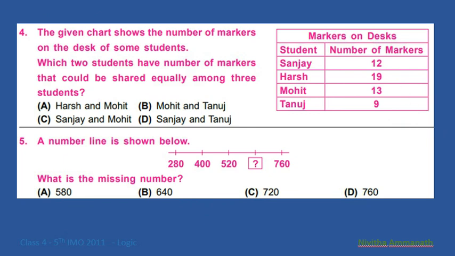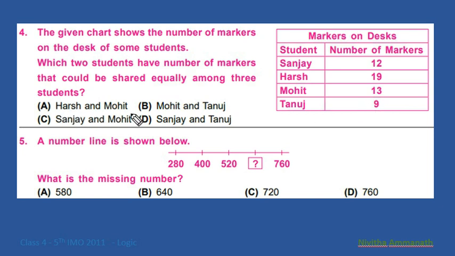Fourth question. The given chart shows the number of markers on the desk of some students. Which 2 students have a number of markers that could be shared equally among 3 students? So we have to look for which number divides equally into 3 parts, that is a multiple of 3.